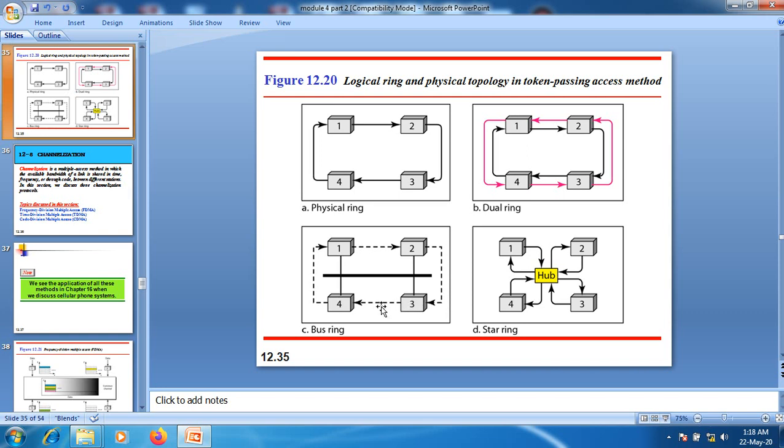Station 3 is logically connected to station 4, and station 4 is logically connected to node 1. In this topology, when node 1 has a token, it has a right to access the channel. When the communication is over, node 1 must release the token, and we need to send that token to the successor node.